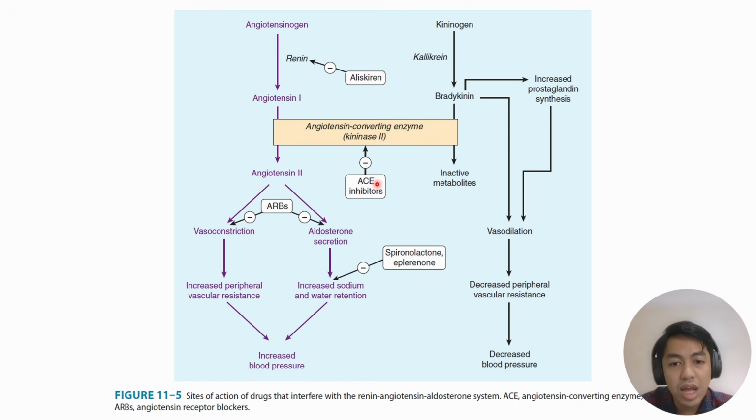So these drugs, your ACE inhibitors and ARBs, inhibit this pathway. These drugs reverse the effect, which will then become the decrease in blood pressure. So the ARBs and ACE inhibitors are antihypertensive drugs. Okay.